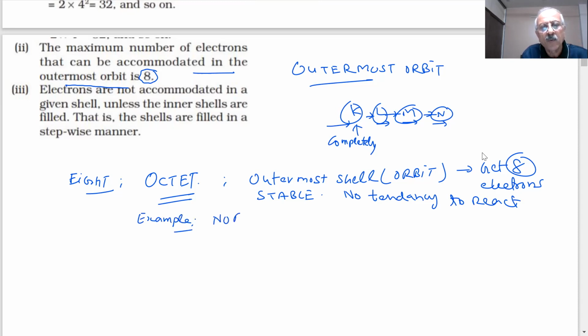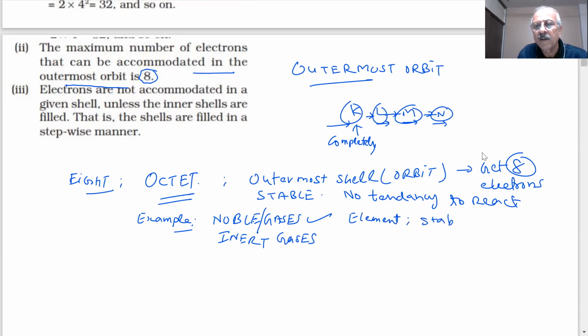You have heard about noble gases, students? Noble gases are sometimes called inert gases. Earlier they were called inert gases. Why do we call them noble gases, students? They show no or little tendency to react. These elements are stable and do not show tendency to react.